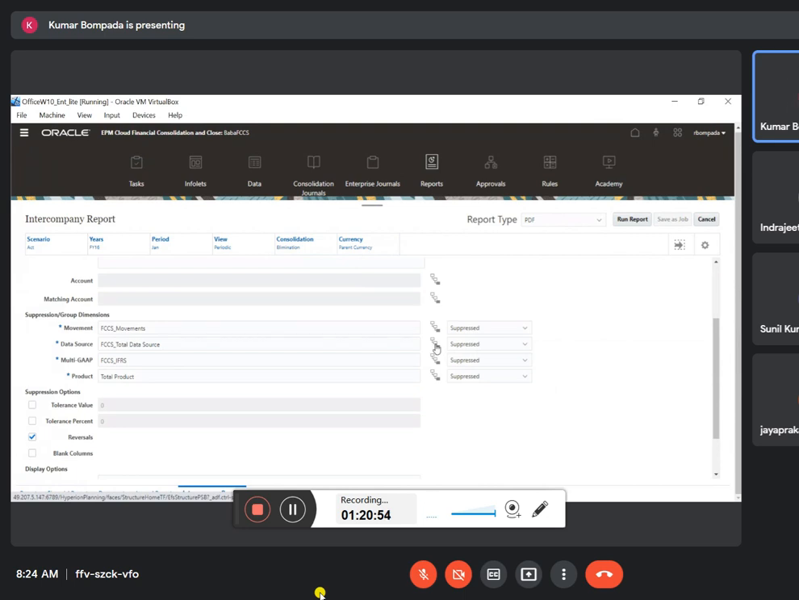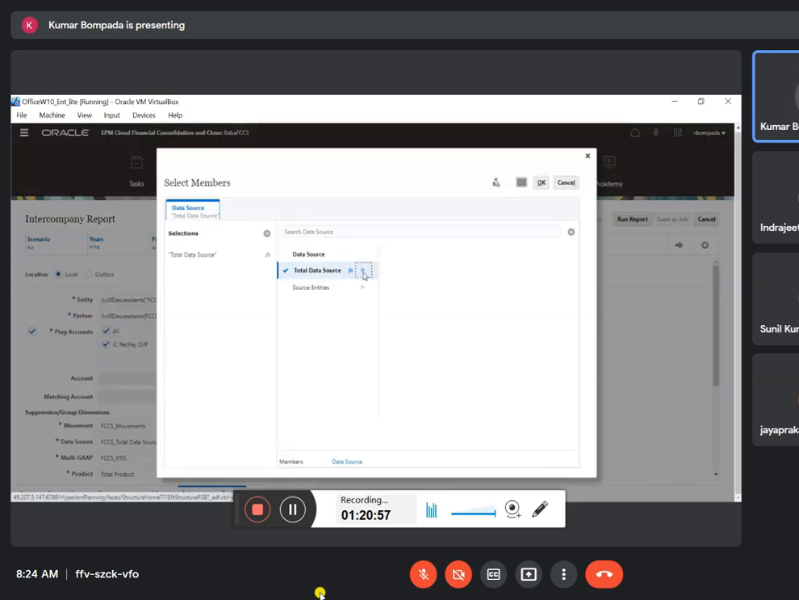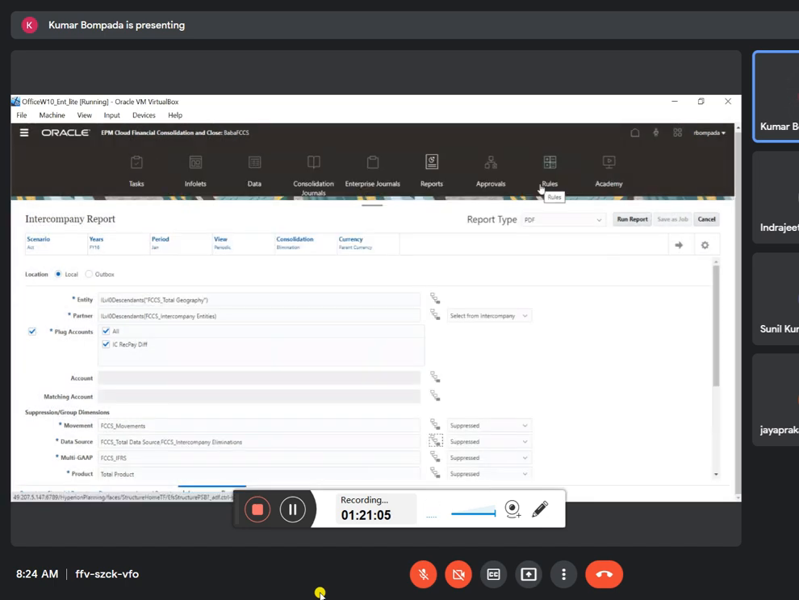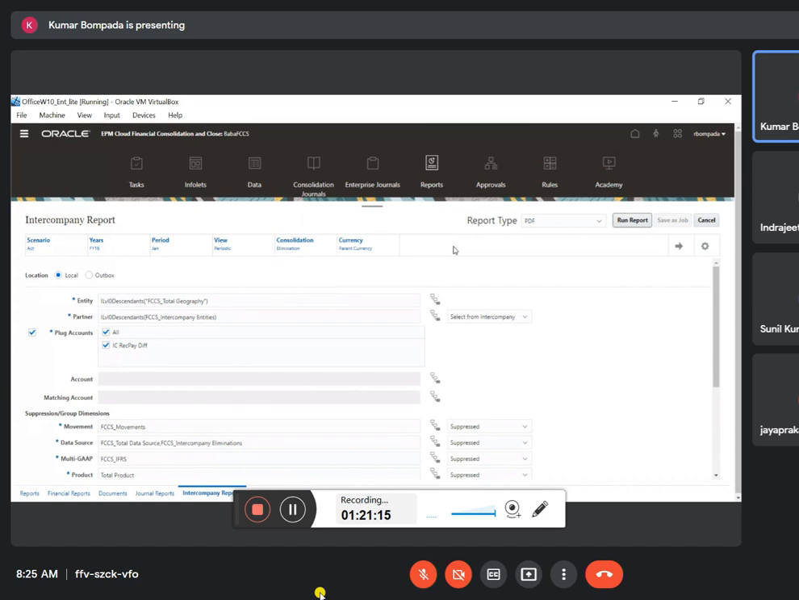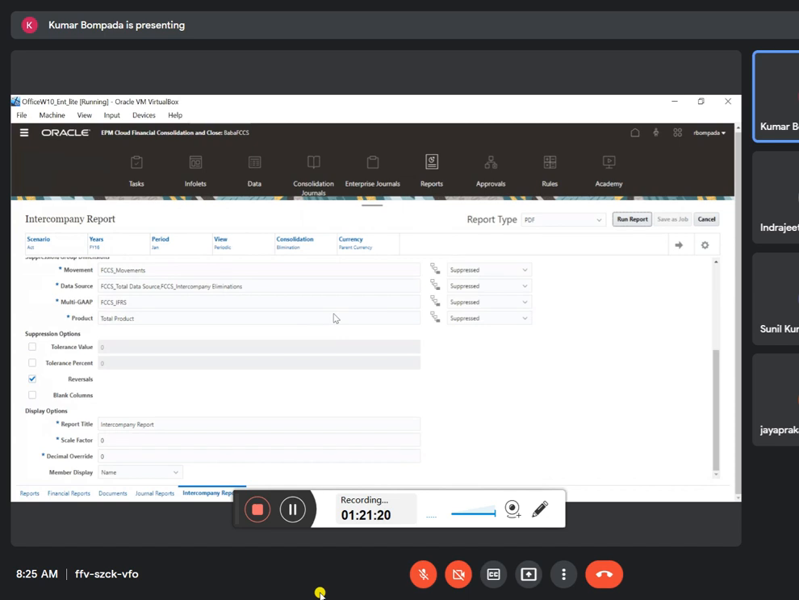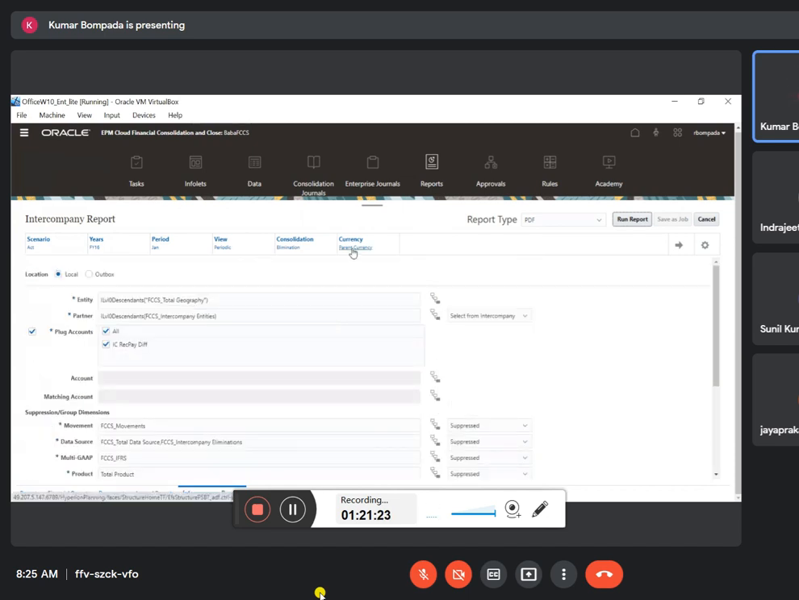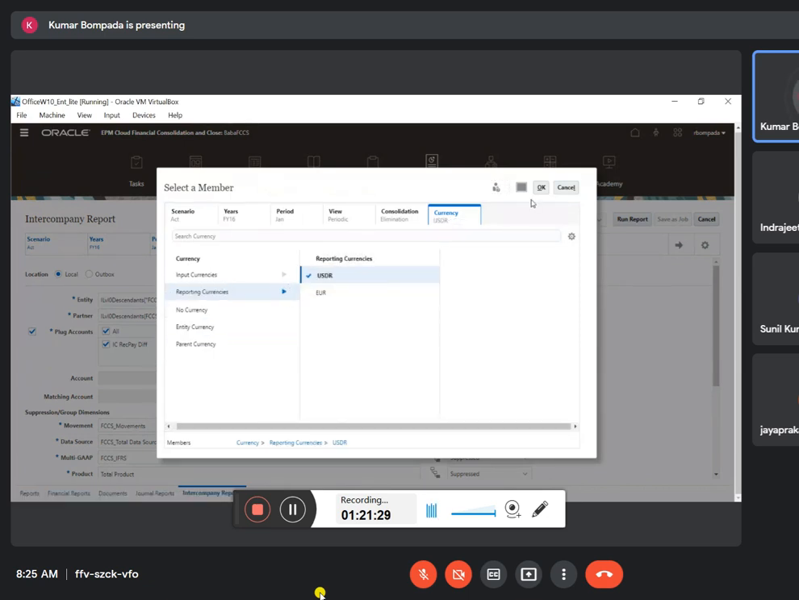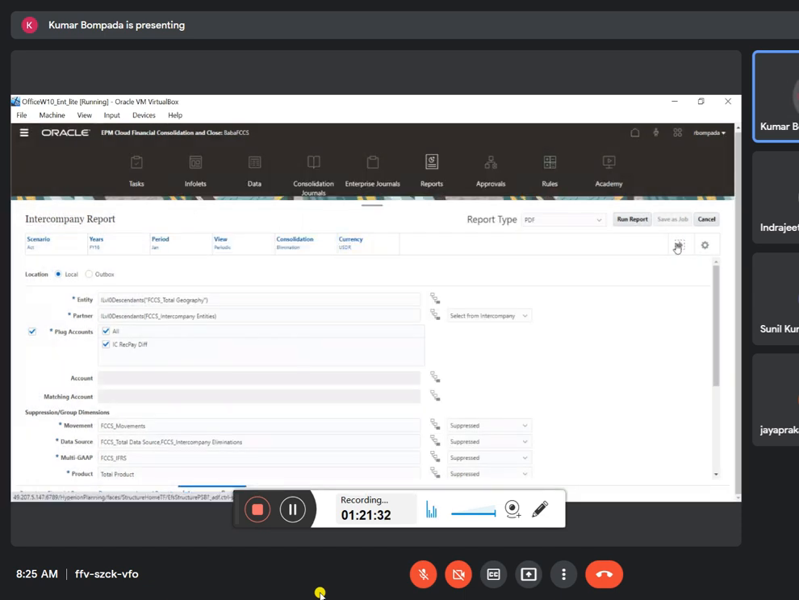Here it should be intercompany eliminations, total data source, total input and eliminations. So total eliminations, intercompany elimination. Yes, done. Now run report. Select currency selected is not a reporting currency. So reporting currency USD reporting. Okay, we'll see this. So run report.